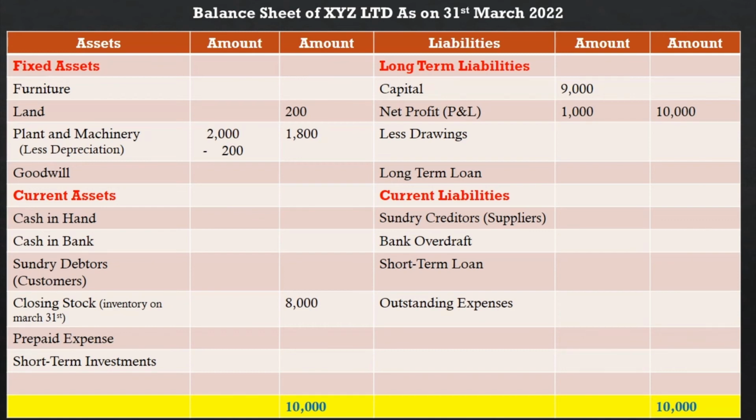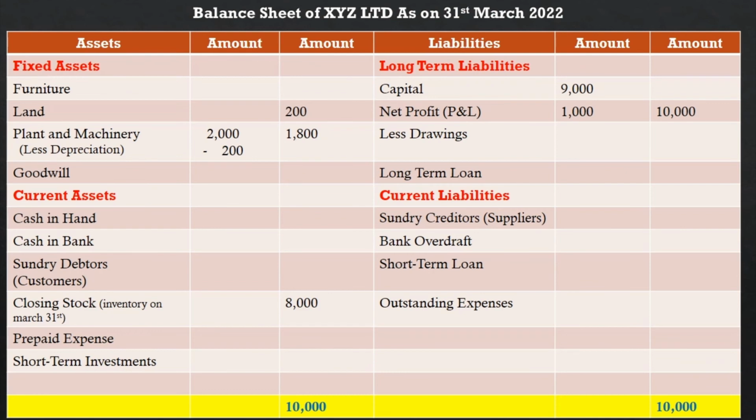Less drawings: in case the owner took money from the company, you have to deduct drawings. Long term loan: if we have any long term loan, we have to show the amount there. Then current liabilities. Current liability means sundry creditors. Today one supplier wants to be paid. Once we pay, they don't need our service, they can go. That supplier is gone, correct? The bank overdraft is also like that. Once we pay, there's no need to pay again, like a short term loan.